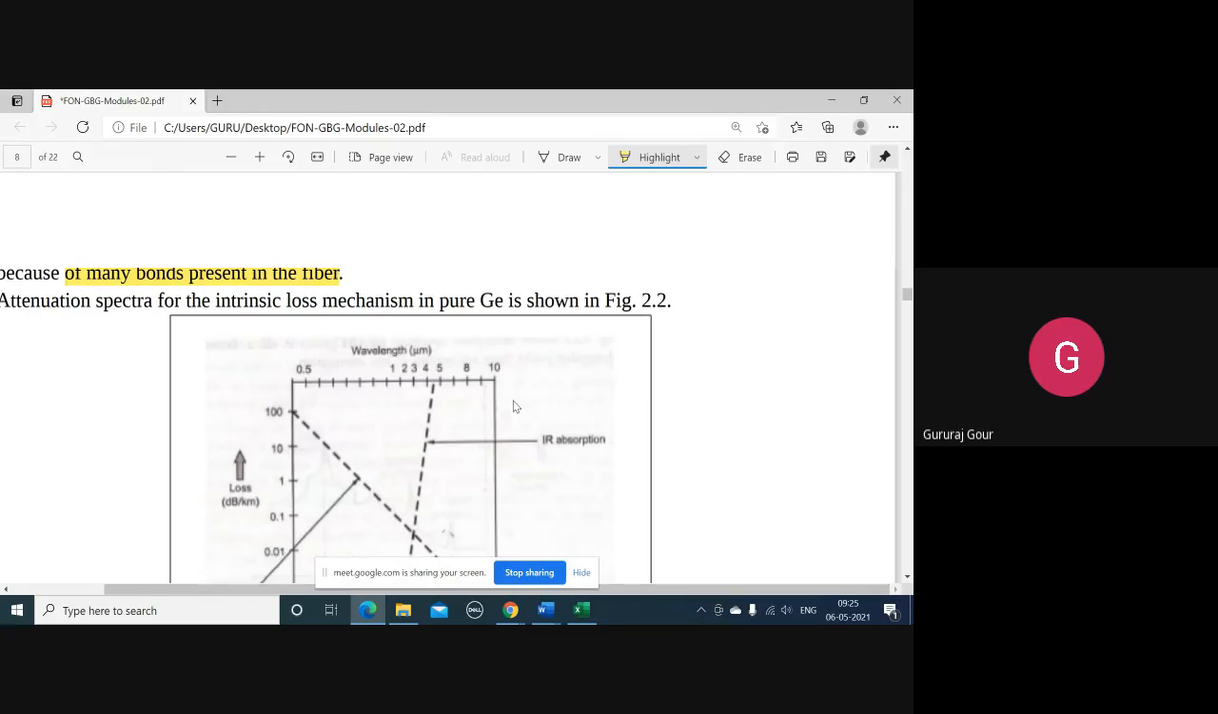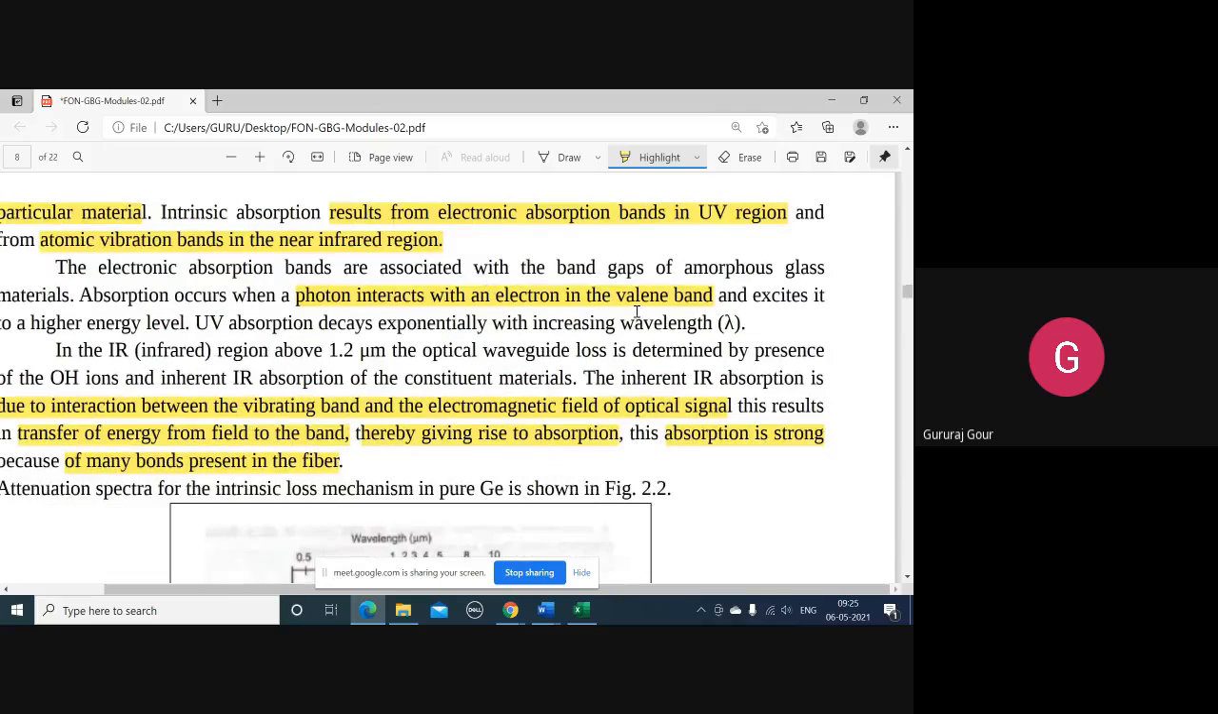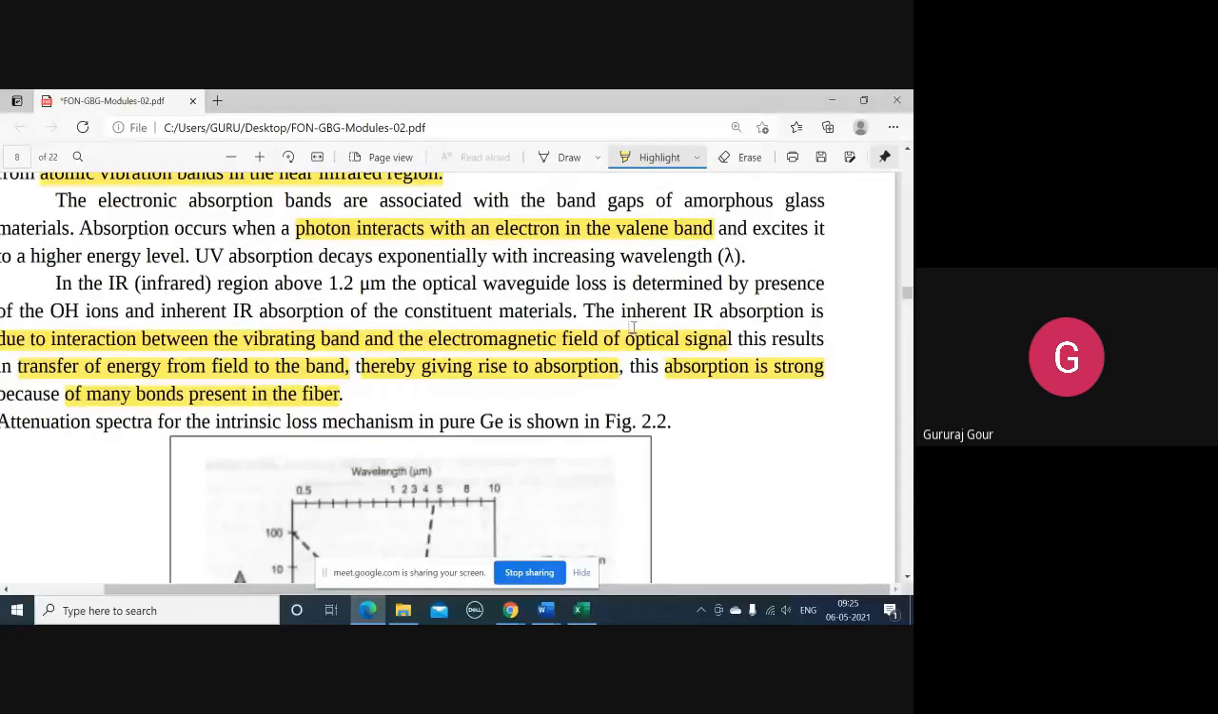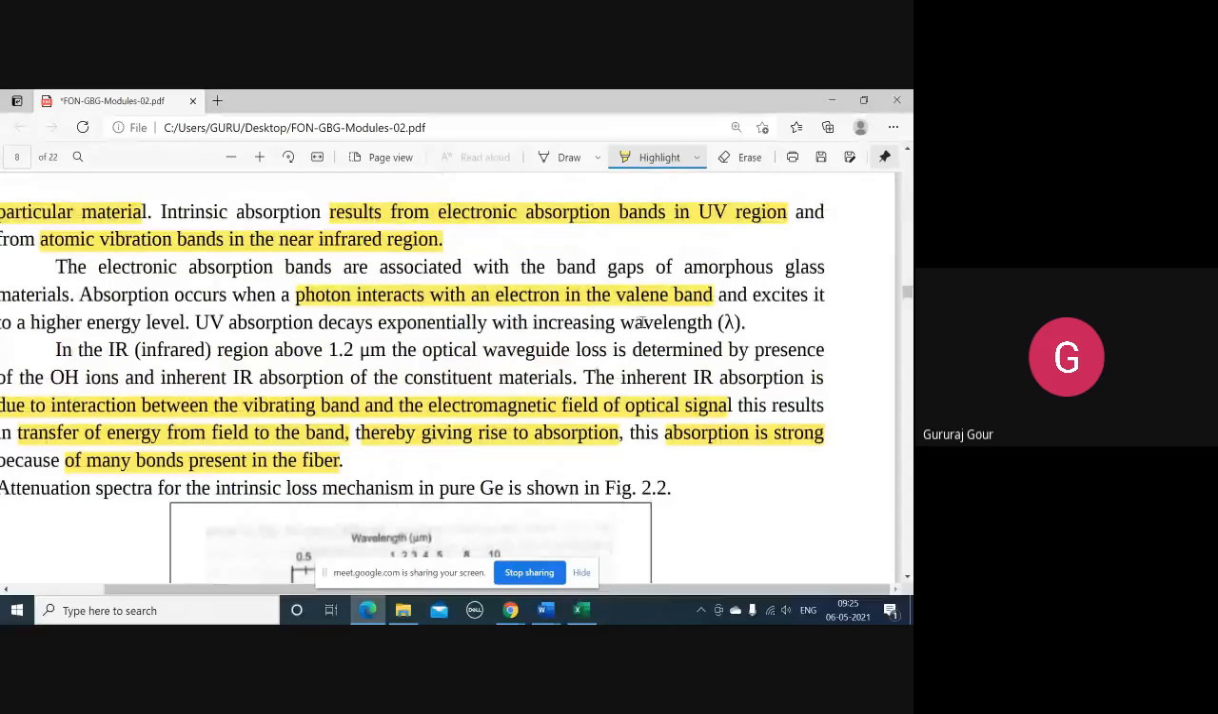In that, you can see the UV absorption. It is exponentially decreasing from 100 decibels per kilometer at zero micrometer wavelength to almost zero decibels per kilometer around 8 micrometer wavelength. So this is the characteristic feature of the UV electronic absorption bands, how it decreases exponentially with increasing wavelength. So this is why it is happening in the UV region.